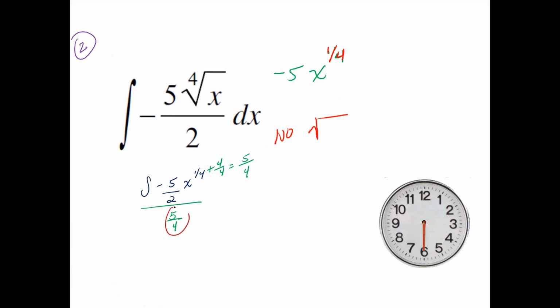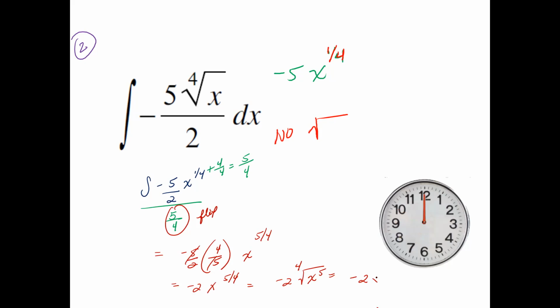Now keep in mind when you do this, you have to go ahead and flip this. So you will have a -5/2 times 4/5 after you flip it, and you have x to the 5/4. The 5's cancel. 4 divided by 2 is a -2, x to the 5/4. Or if you go ahead and rewrite it back into a radical form, -2 fourth root of x to the 5th power. Although if you want to be fancy about it and simplify this even further, you could take out an x because you need 4 of a kind of x and you have 5, but you have 1 x remaining on the inside. And this is your answer.